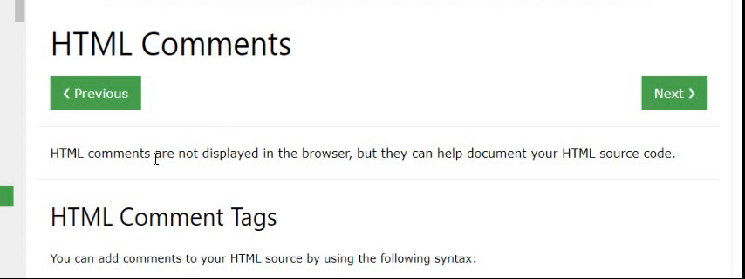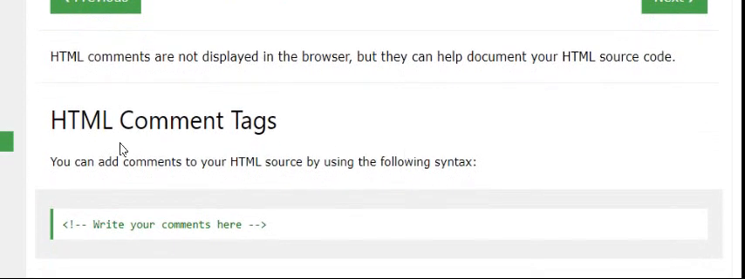Here, let us see: HTML comments are not displayed in the browser. They are only to know what type of program it is. It does not disturb the HTML web page. The program we write, we call it the source code. Let us see what tags we are going to use for this comment.